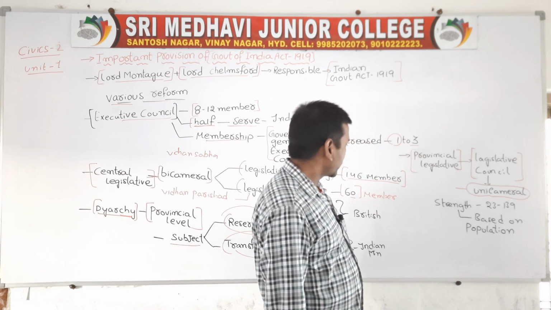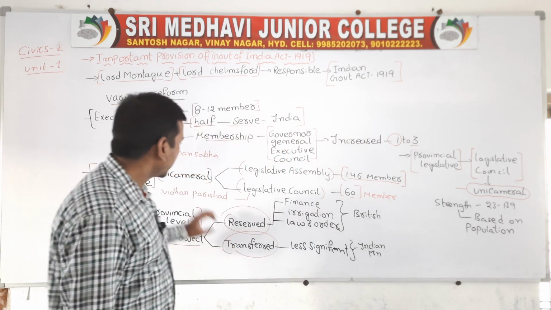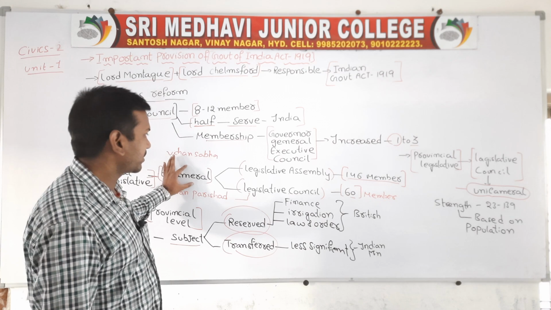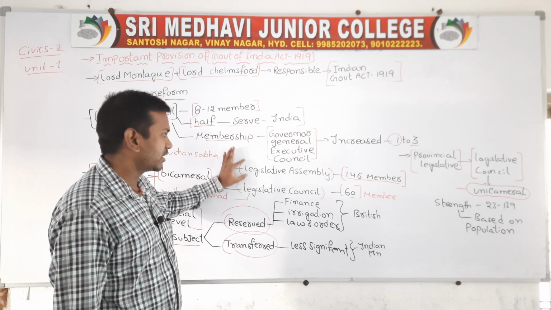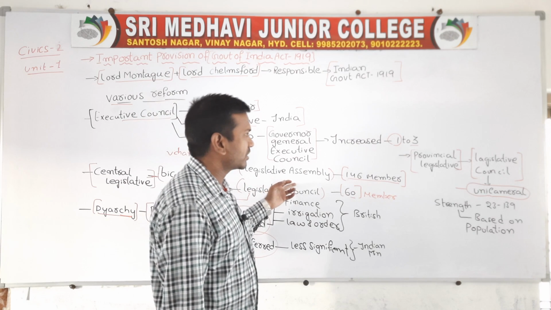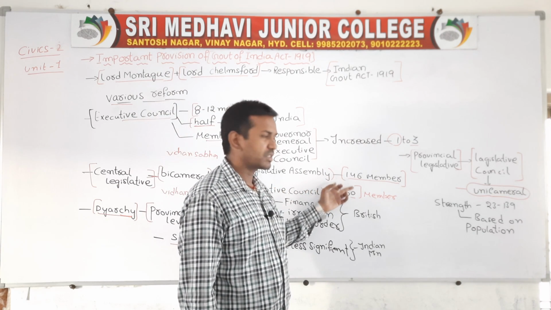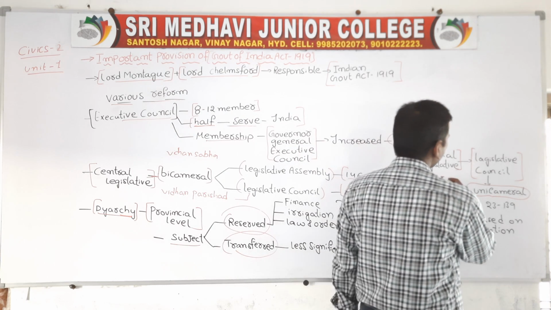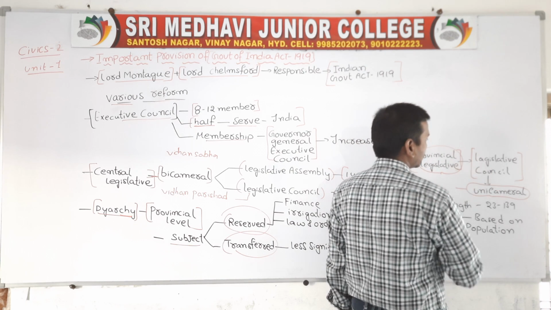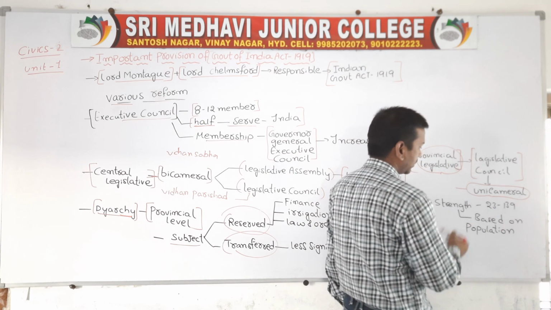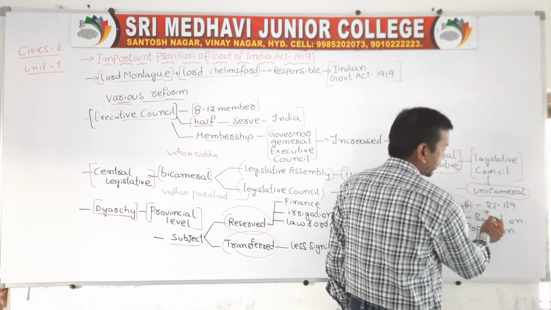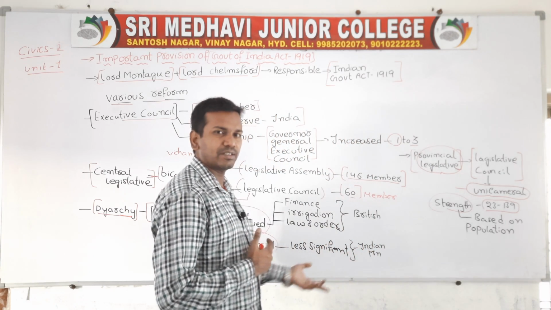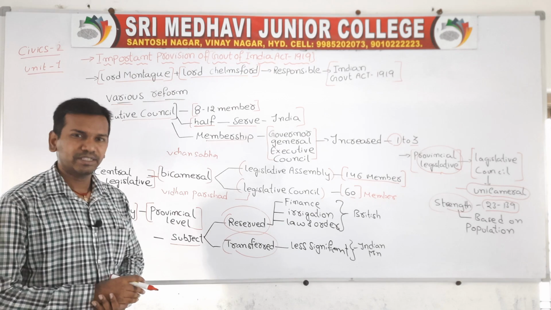If we talk about strength, at the central level the form of Parliament is bicameral, where powers are vested in two houses, the legislative assembly and the legislative council. In the legislative assembly, the total members were 146. In the legislative council, the total members were 60. Similarly, in the provincial legislature there is only one house, the legislative council. That's why this is unicameral. Total strength was nearly 23 to 139. Compared with the central level assembly, the strength at the state level is very small.